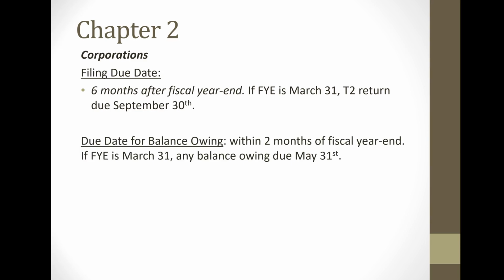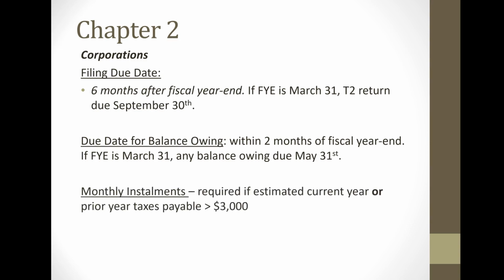Now, the due date for any balance owing is 2 months from the fiscal year end. So once again, if we have this corporation that has a fiscal year end of March 31st, 2 months from that, May 31st, would be when they have to make their final payment of taxes.